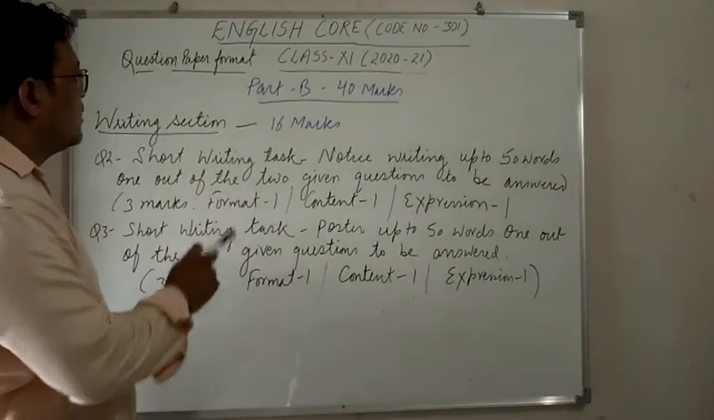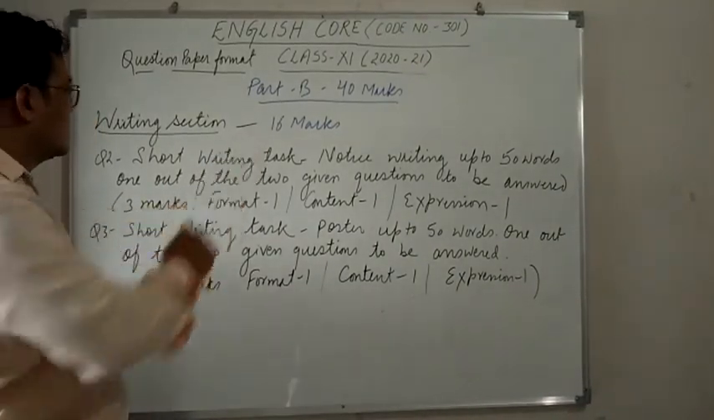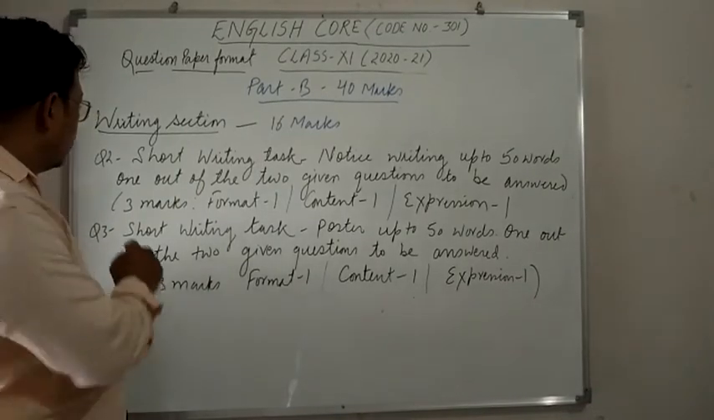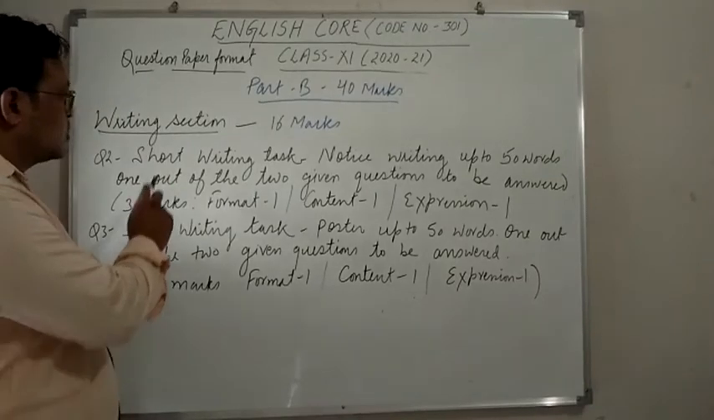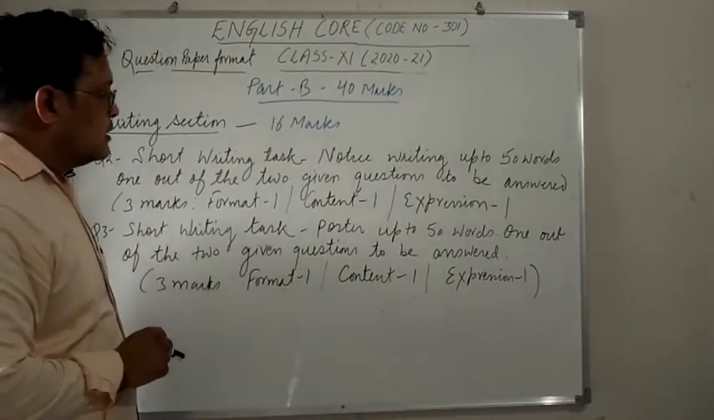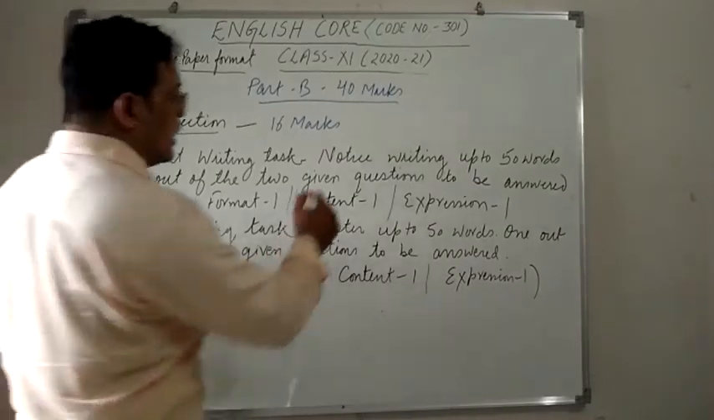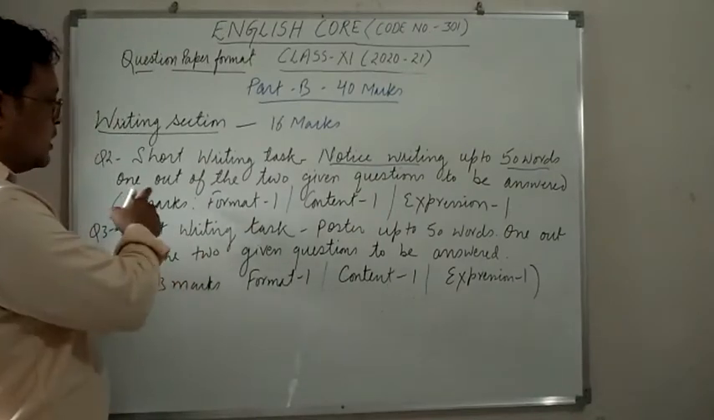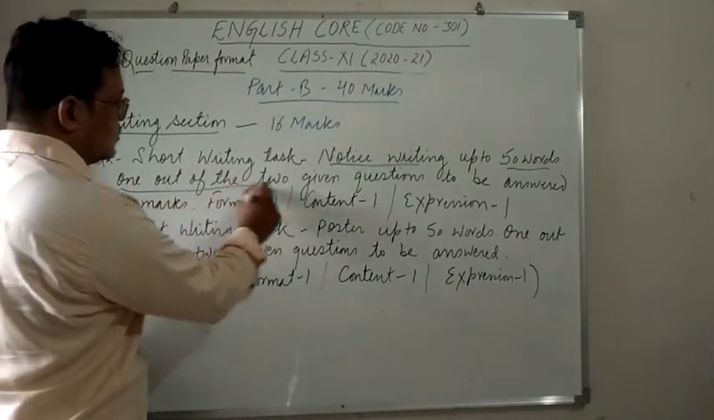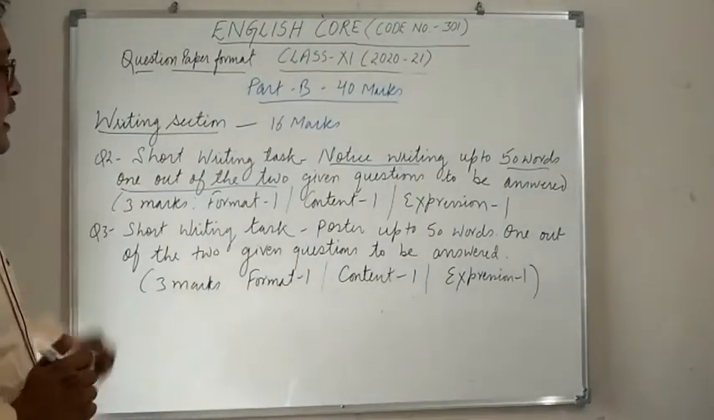Now we have in Part B the writing section, which will consist of 16 marks. Question number 2 in this section will be a short writing task, that is notice writing up to 50 words. You will be asked to write a notice up to 50 words, 1 out of the 2 given questions. So 2 questions will be given, and out of the 2 only 1 you have to attempt.